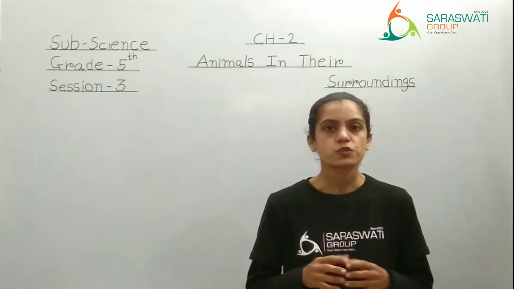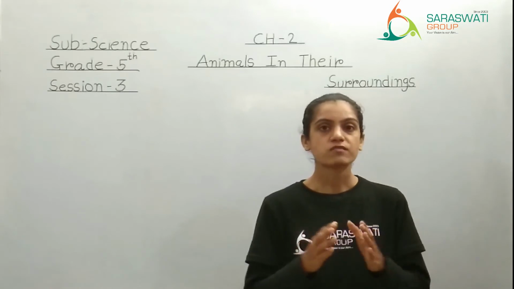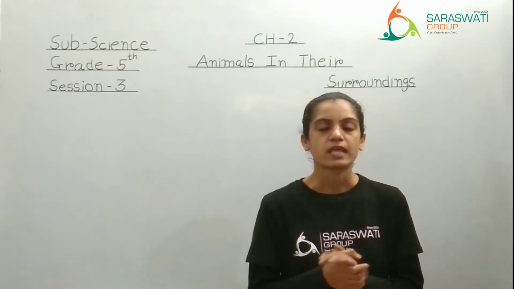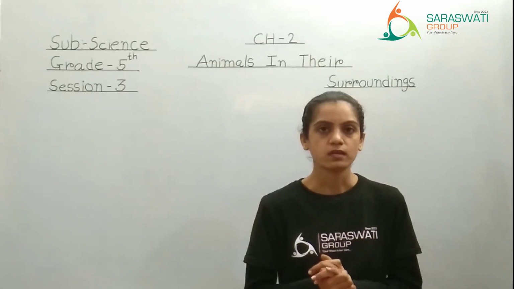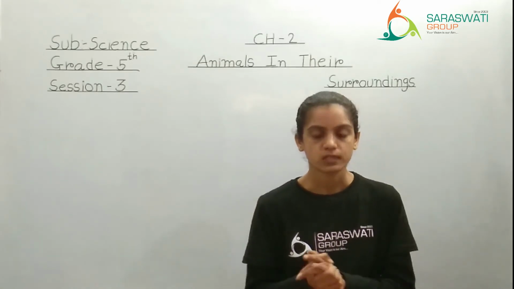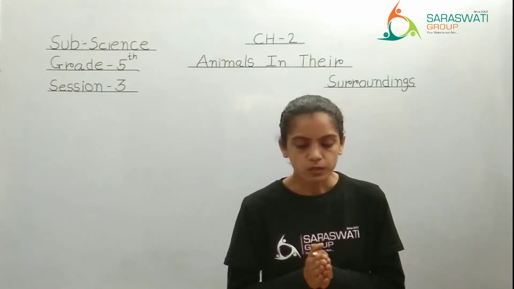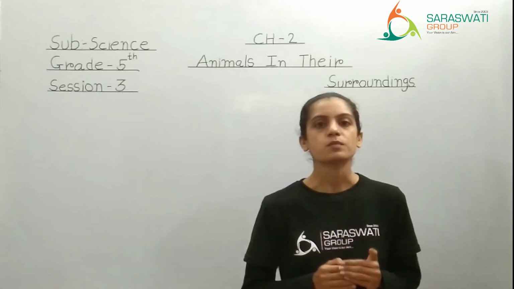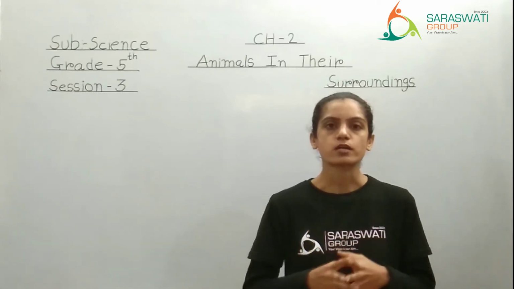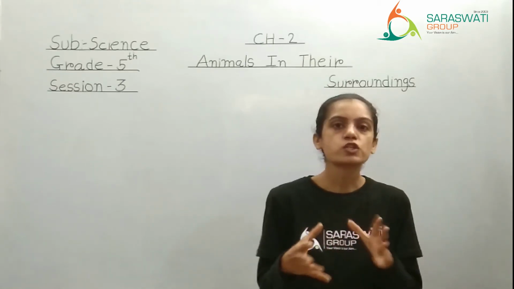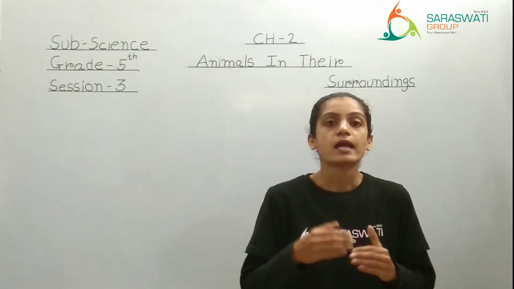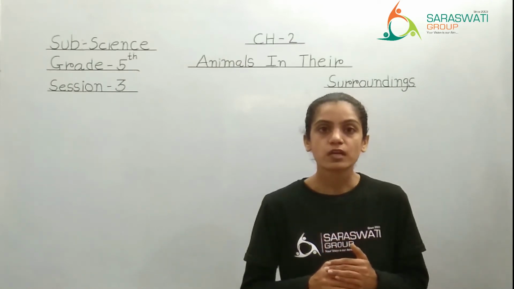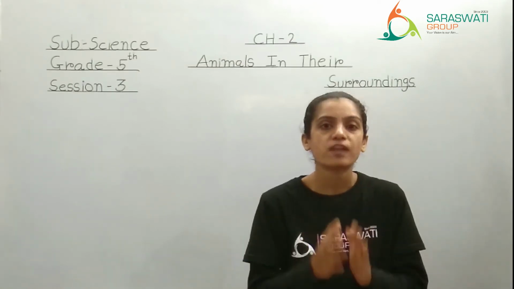Zebra has striped body. We all have seen zebra, right? They have a striped body. They have a black and white stripes on their body. But why it is so? See, it looks similar to the background where it lives. That means many of the animals will have the body structure and body design in such a way that they can hide themselves naturally. And hiding ourselves naturally is considered as camouflage.